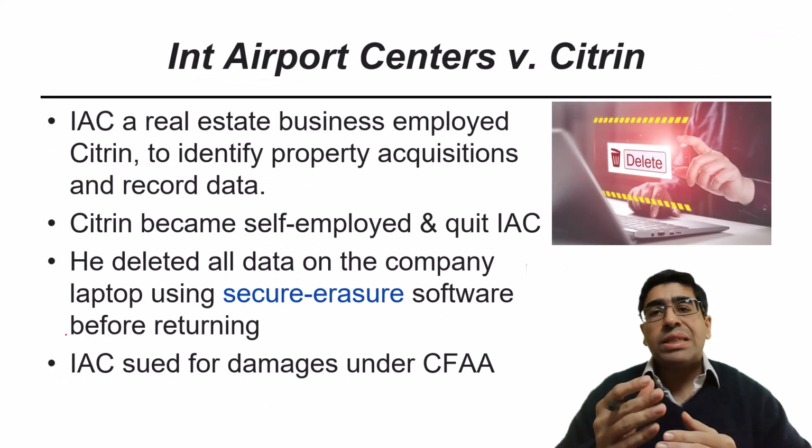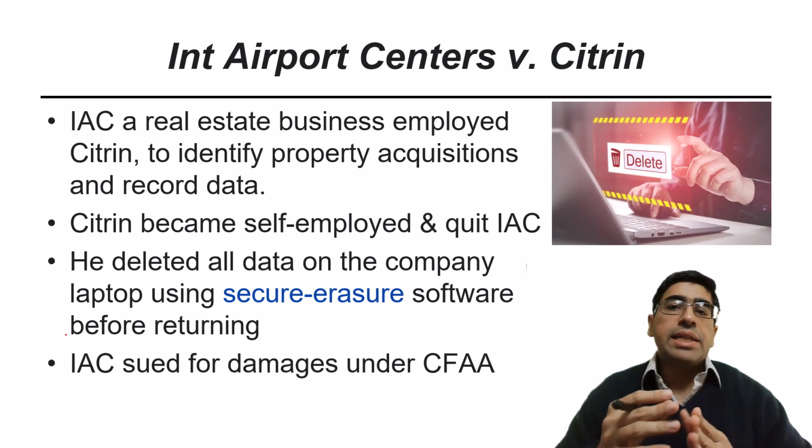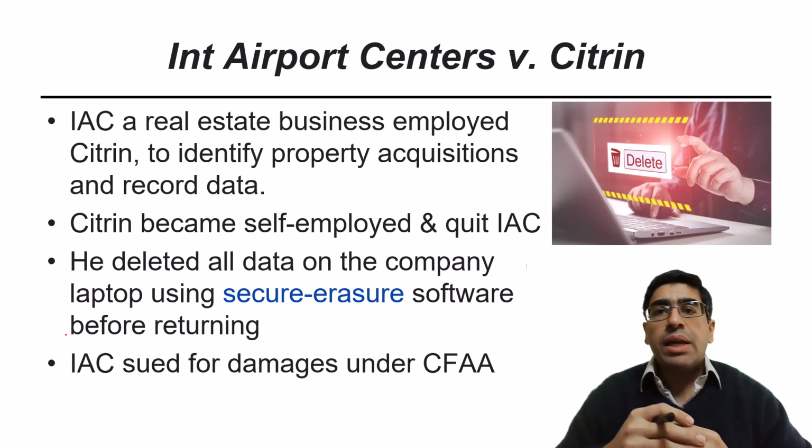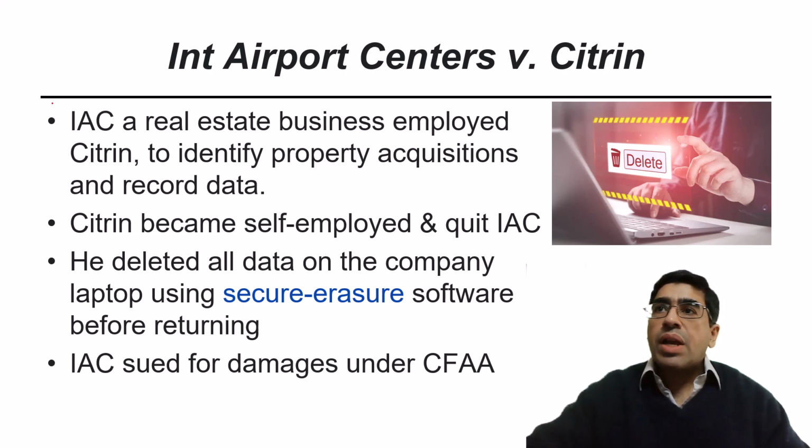Here is an example of a CFAA civil case that demonstrates how it provides protection to employers from disloyal employees. International Airport Centers, IAC, is a group of companies in the real estate business. IAC employed the defendant, Jacob Citrin, to identify potential acquisitions and record data about these properties. IAC lent Citrin a laptop for this purpose. Citrin became self-employed and quit IAC, breaching his employment contract in the process.